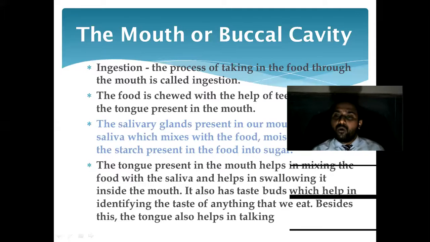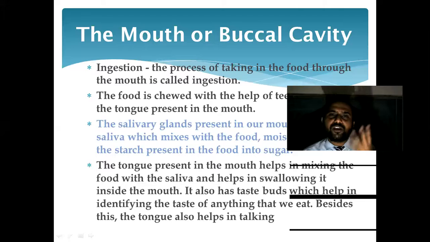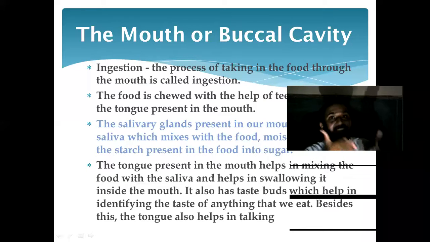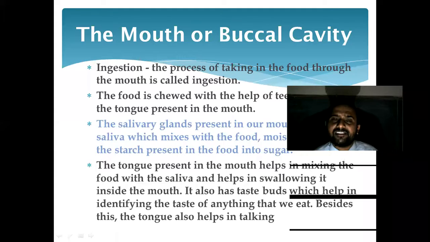After swallowing, one more role is there: to identify the taste. देखो हम food कैसे enjoy करते हैं? For example, I am saying that this food is my very favorite. So how have you decided this food is your favorite? Because I like the taste of that food. And who is identifying this taste over there? The tongue identifies the taste.